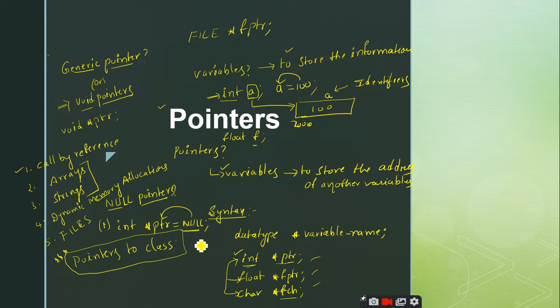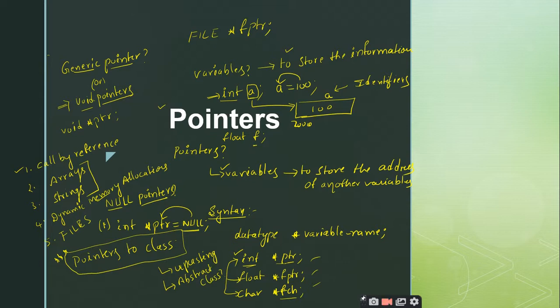In upcasting. And other than that, can we create objects for an abstract class? No, sir. So if you are unable to create objects for the abstract class, you cannot make use of those abstract classes.